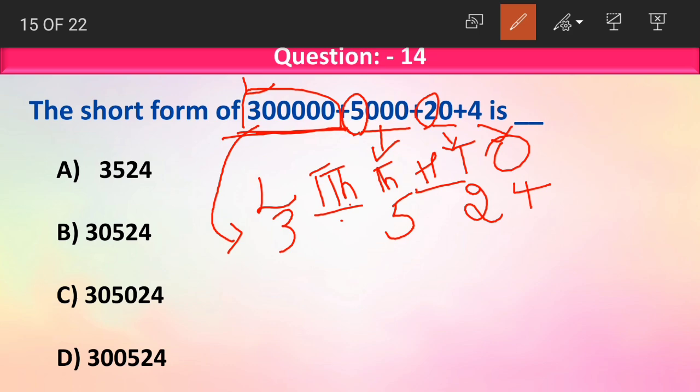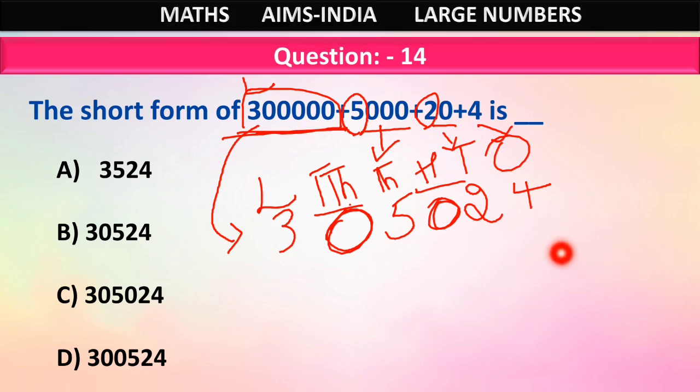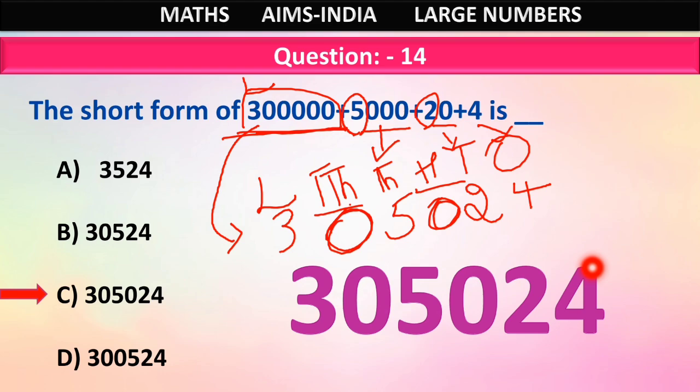Then what should we do, children? We should write zeros for those two places. When we have no number in a given place, we write 0. Now look at the options. Which option is the same as our answer? Option C, 3 lakhs 5,024. So the correct short form of 3 lakhs plus 5,000 plus 20 plus 4 is 3 lakhs 5,024. Okay children, moving on to the next question.